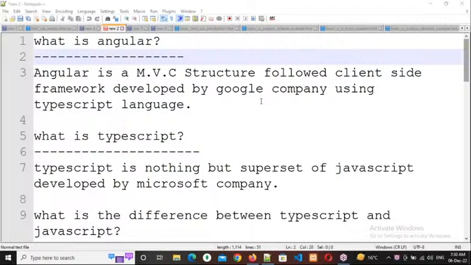Not only that, sometimes SEO depends upon the URLs also. So we need to follow some type of URLs only, and the application should have that URL format. As an application developer, you need to focus on that URL format also. That's why we need to take care of these three things.